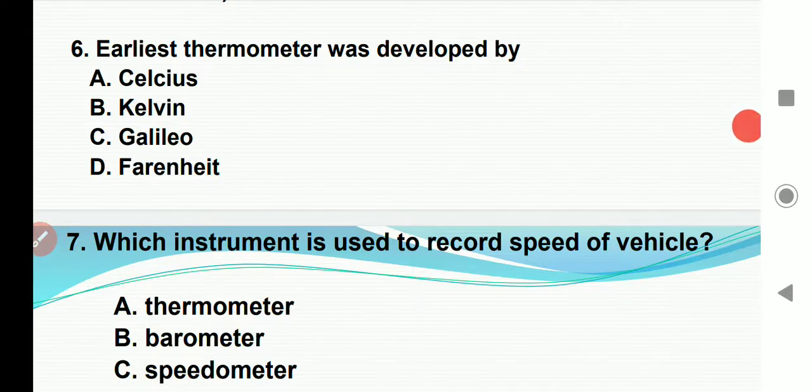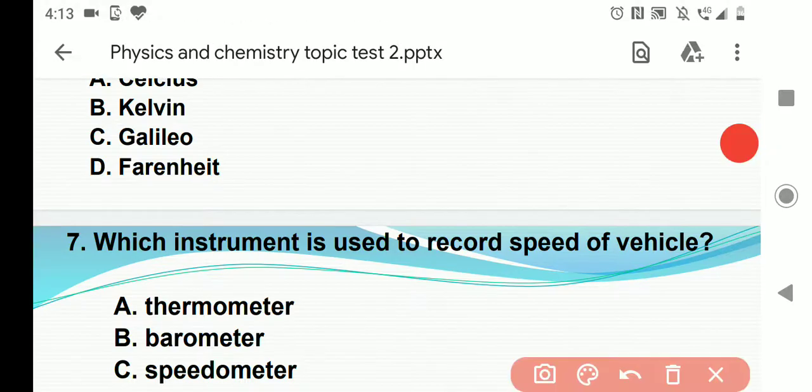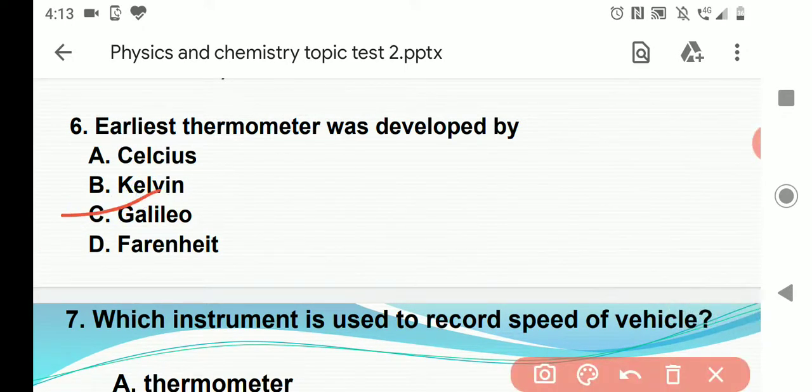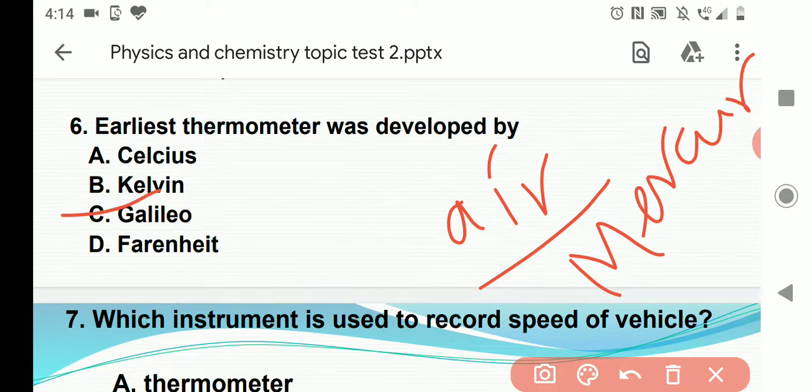The earliest thermometer was developed by: option A Celsius, option B Kelvin, option C Galileo, option D Fahrenheit. What is the right answer? Answer is C, Galileo. The earliest thermometer, and what heat carrier was used in it? The earliest thermometer by Galileo used air. But now we are using mercury as the heat carrier.